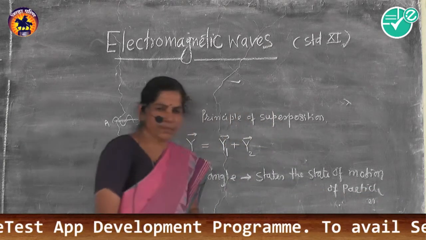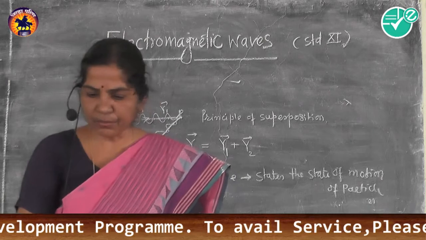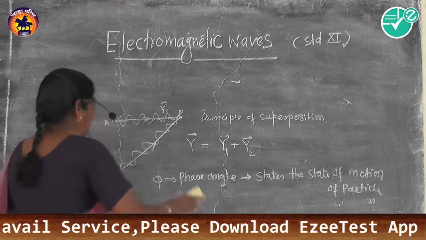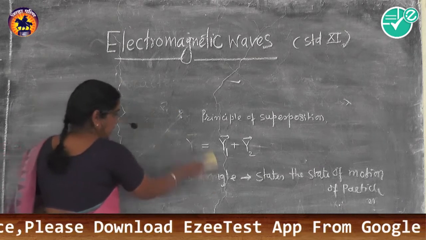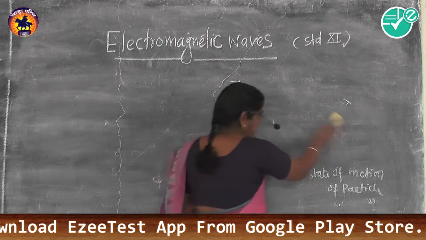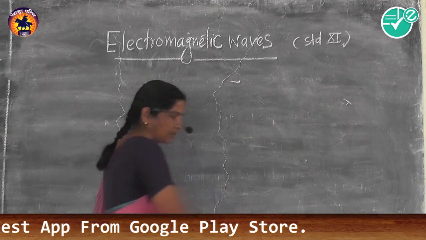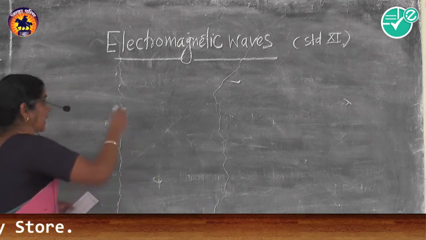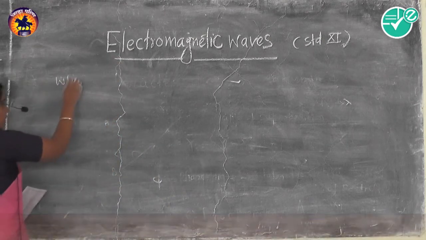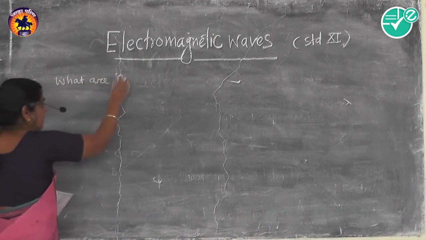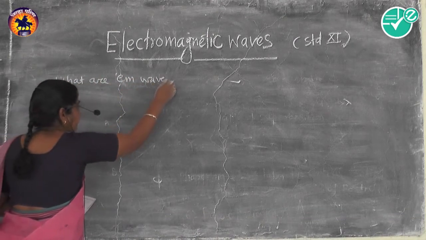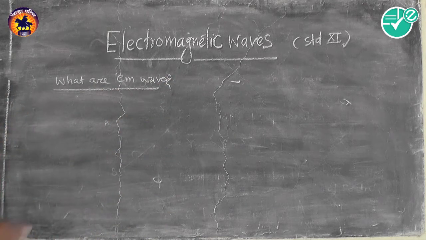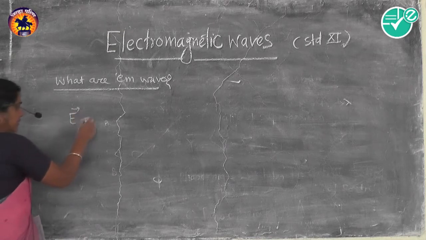So with these basic ideas, now I would like to proceed to what is meant by electromagnetic waves. Here are some concepts which we have already seen in previous chapters, and now I would like to explain what is meant by electromagnetic waves. What are EM waves?